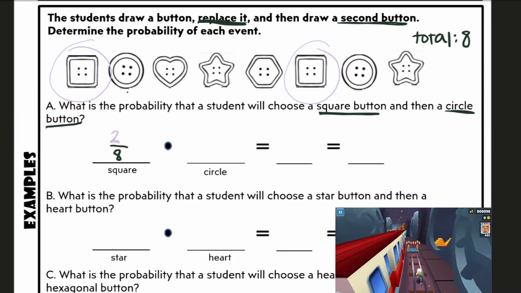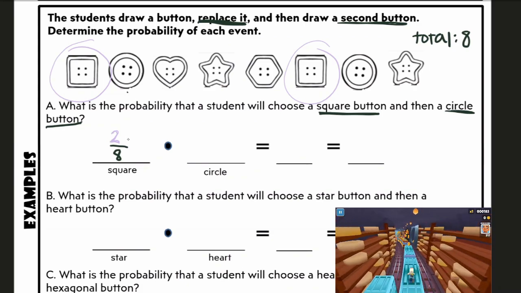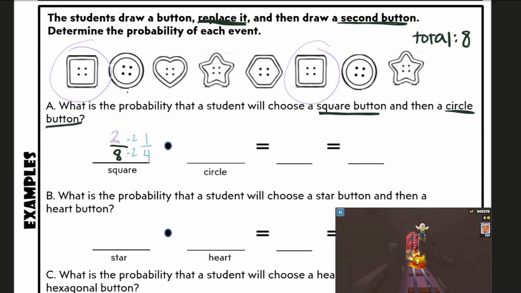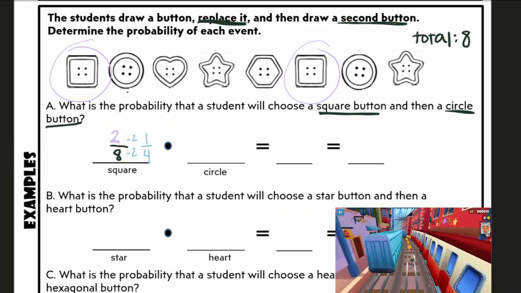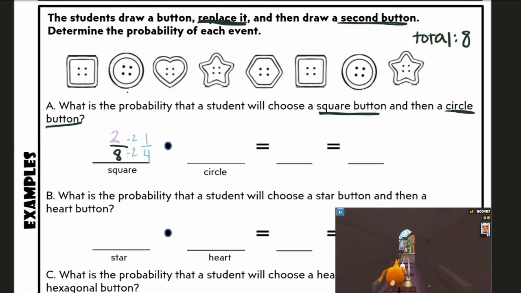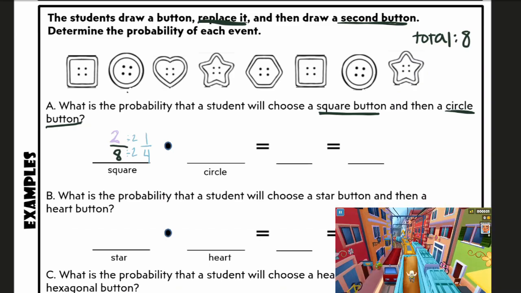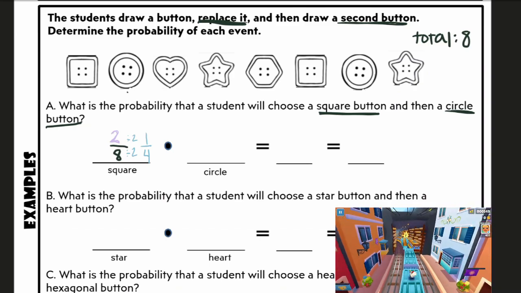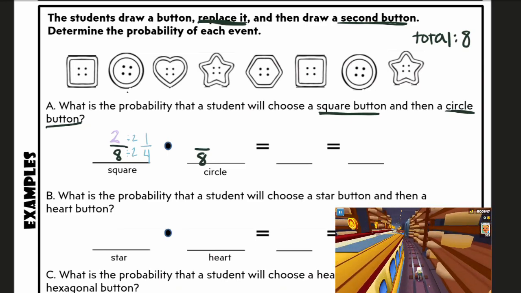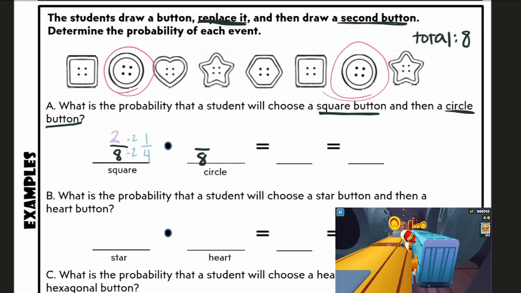Now some of y'all might want to do some simplification early, and you could see automatically, oh, I can divide the top and bottom by 2 to get 1 over 4. This will help me later when I'm simplifying. But if you wanted to, you could just leave it as 2 over 8. Now, we picked our button and we put it back. Now, I'm going to pick my circle button. Because I replaced that button, I still have a total of 8 buttons on the bottom. Now let's look at our circle buttons. I have 1 circle button and I have a second circle button.